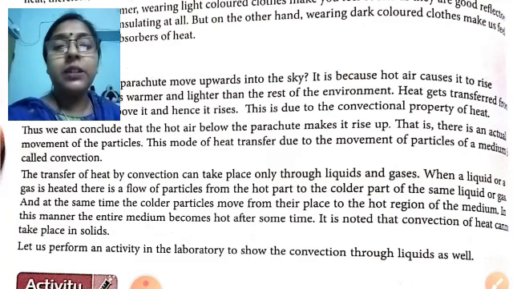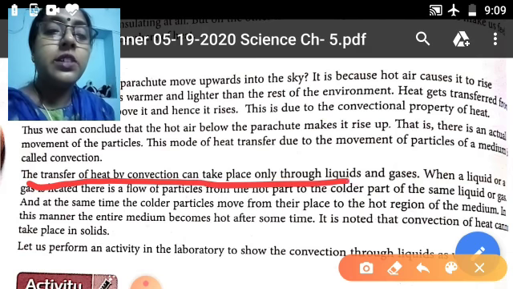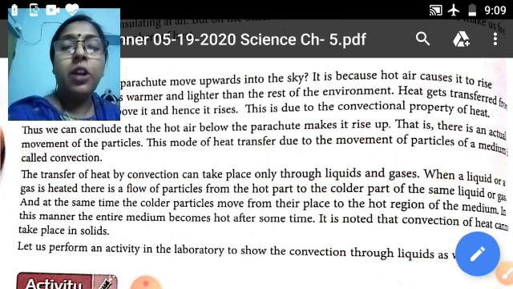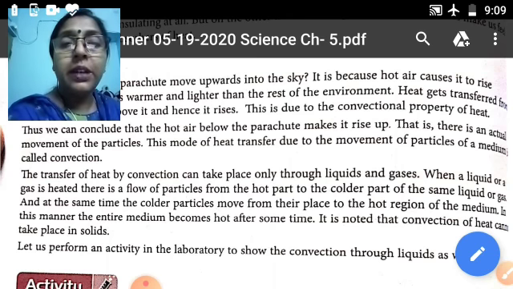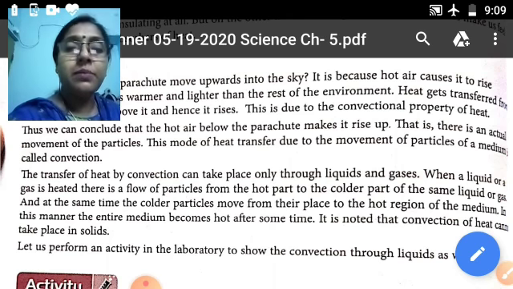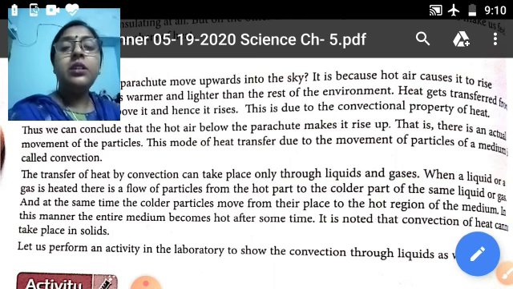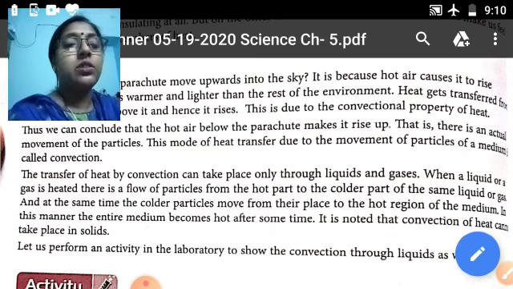The transfer of heat by convection can take place only through liquids and gases. Underline this line. When a liquid gets heated, there is a flow of particles from the hot part to the colder parts of the same liquid or gas, and at the same time the colder parts move from their place to occupy that space, that is, the hot region of the medium. In this manner the entire medium becomes hot after some time. Note that convection of heat cannot take place in solids.